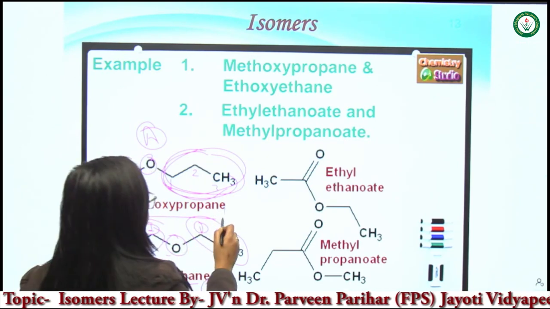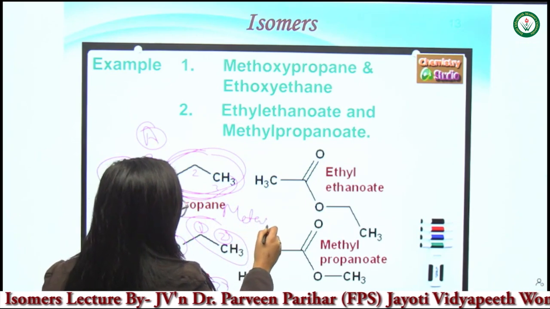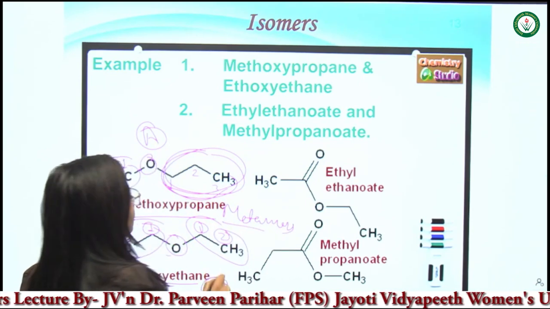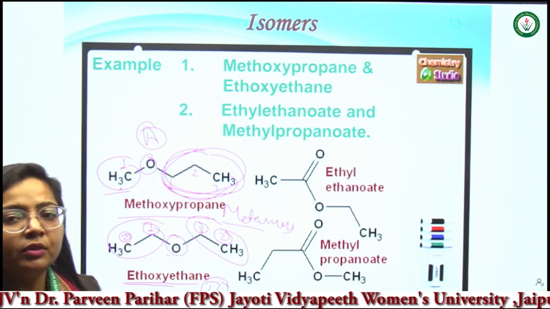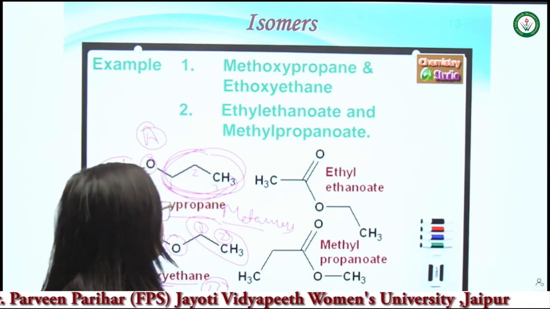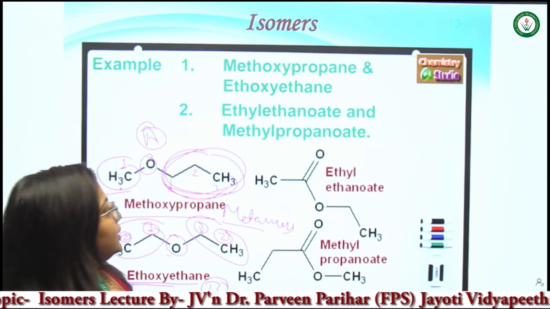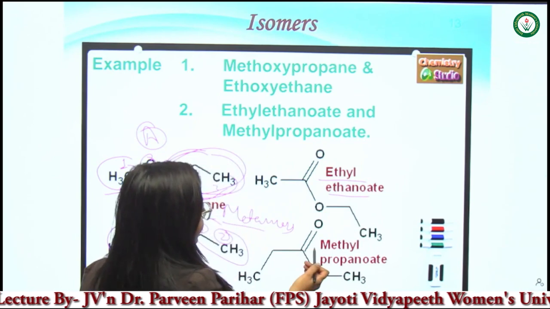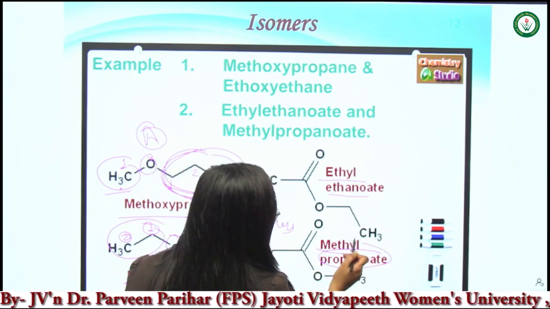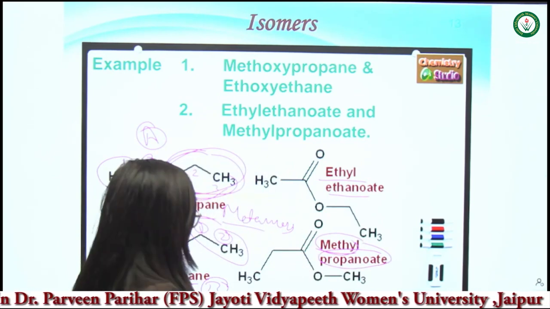So both of these are metamers, because the carbon chain length is changed along the heteroatom. Another example given is ethyl ethanoate and methyl propanoate.